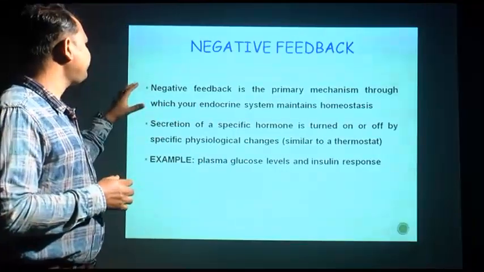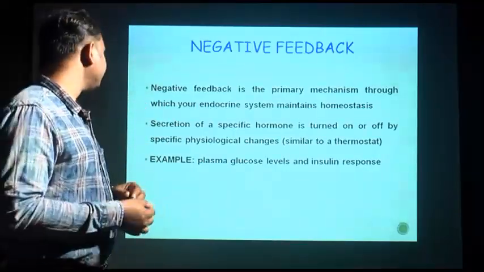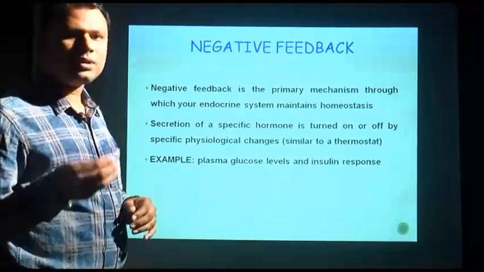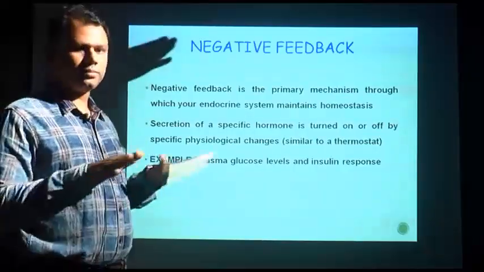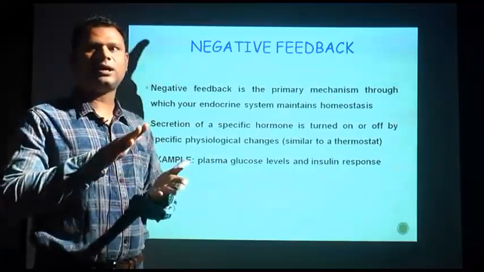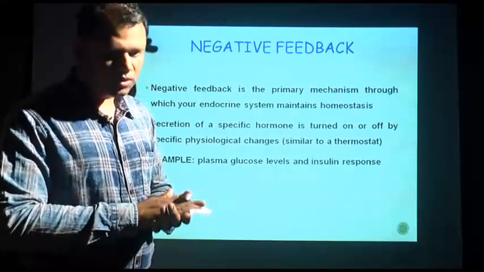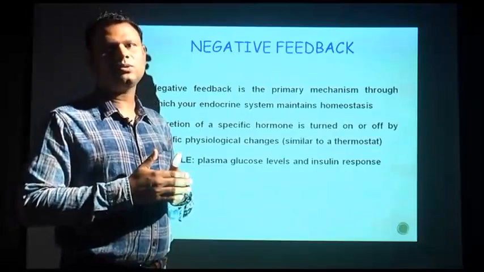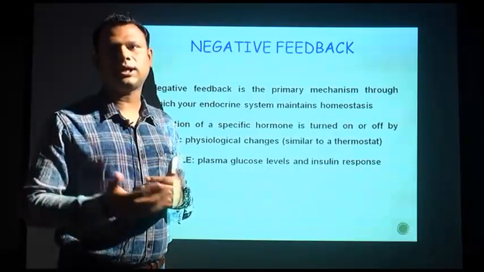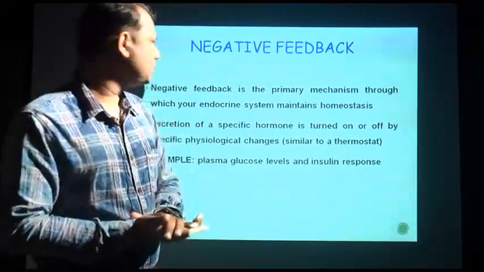Negative feedback is the primary mechanism through which your endocrine system maintains homeostasis. As already told, your body should know when the hormone should stop secreting, or when its effect should stop.